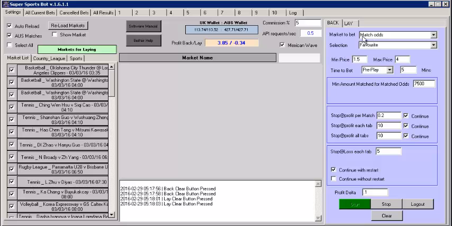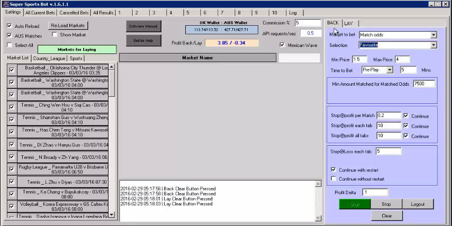So on the backing you can see here I've got matched odds and I'm backing the favourite between 1.5 and 4. Well, obviously it'd be, but if we hit the drop down, these are the 5 tabs that are available: home, away, a draw, and that's only available on some markets. Some of the sports obviously don't have the draw market, the favourite and the home favourite. So they are the 5 sub-markets within the matched odds that you can bet on.